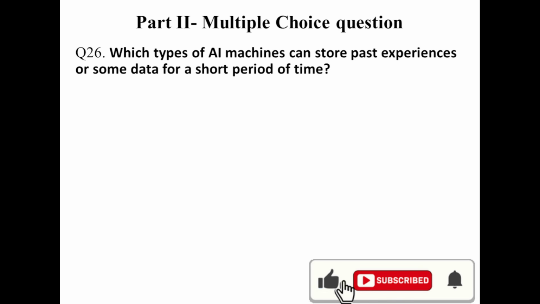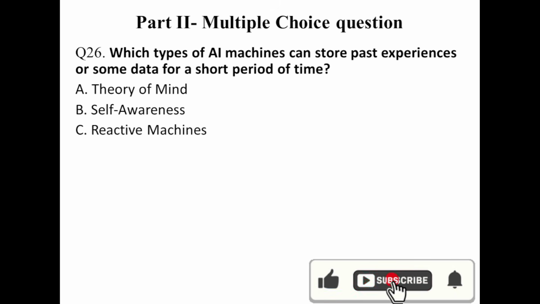Which type of AI machine can store past experience or some data for a short period of time? For a short period of time. Theory of mind is not the answer. Self-awareness is not the answer. Reactive machine is not the answer. Limited memory is the answer. It stores past experience for a short period of time.